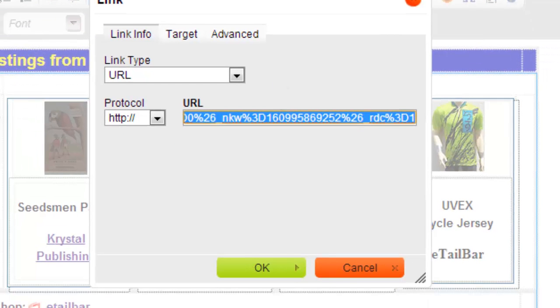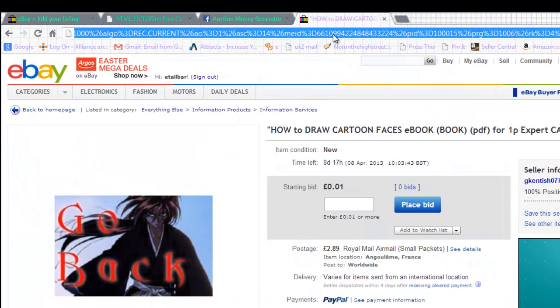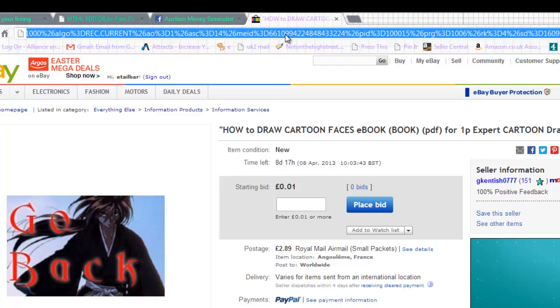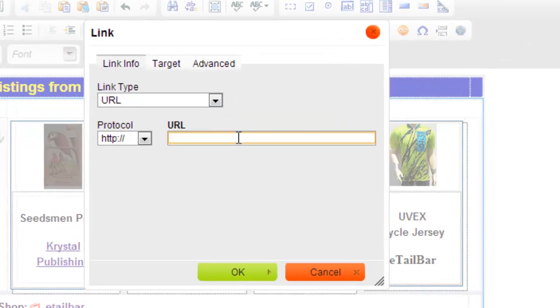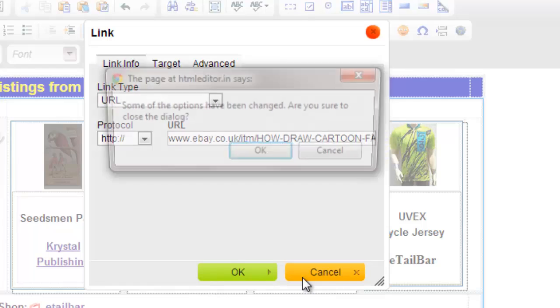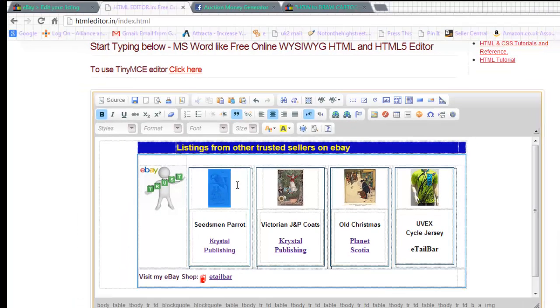I'll go to the listing that I went to before. I'll grab the address up here in the address bar, Control C to put it into computer memory, jump back to the editor, and then I'll replace this text with the text that I've just stored into computer memory, Control V, and if I press OK, I've now re-established that link to point to that cartoon book. And again, I won't save it, but you've got the idea. And that's how you can make adjustments to the link box listings.